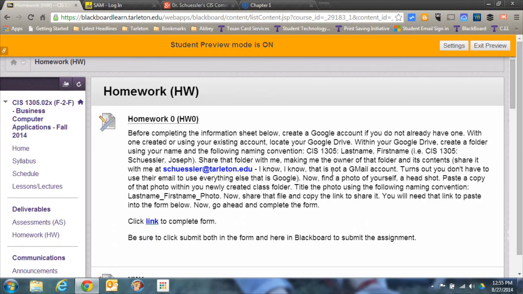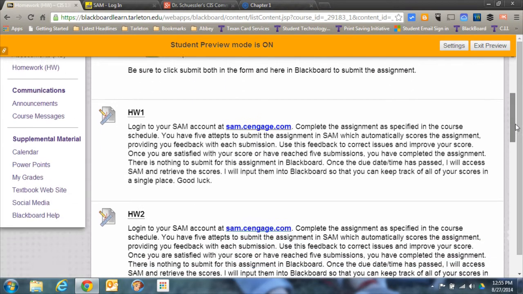as well as this other stuff. If you've already got a Google account, great. If you don't, create a Google account, and create a folder following this naming convention. I'm trying to be very specific about that naming convention, because I move the shared folder that you share with me into my folder structure, and so I need that naming convention followed very closely. That homework assignment counts just like any other homework assignment, so it should be a very easy grade for you. Just follow those directions closely.